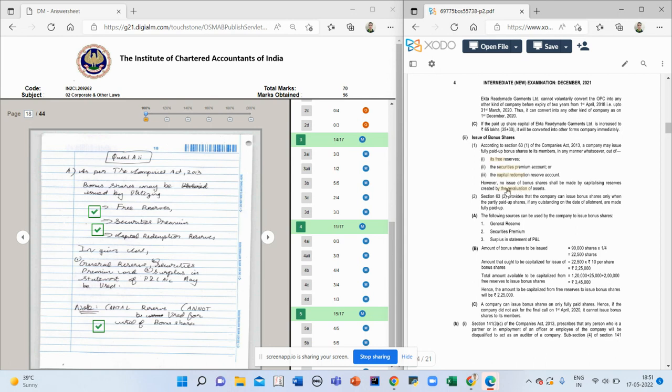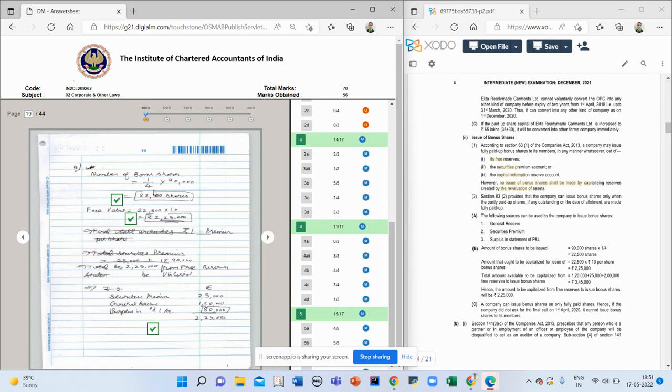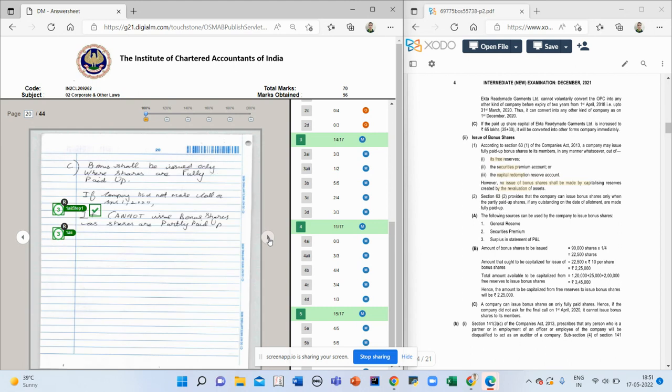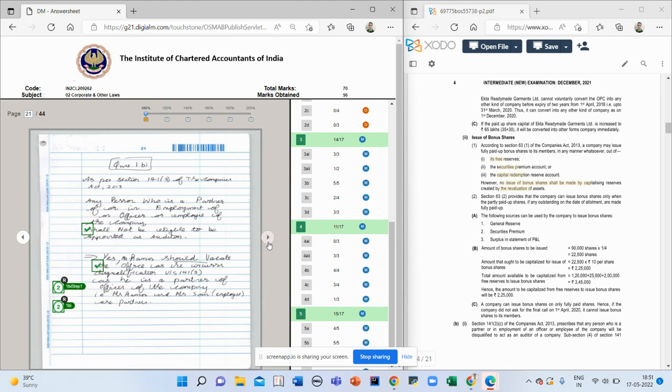Issue of bonus shares shall be made by capitalizing reserves: free reserve, securities premium, capital reserve. In the given case also I have mentioned and written that capital reserve cannot be used. The number of bonus shares and the amount to be capitalized I have found out, so the tick is there. The third part I also wrote right, so I got 3 out of 3. In this kind of paper, it is very easy to get full marks.